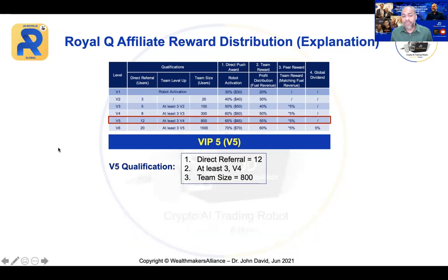So that's basically VIP4. Now, VIP5, you need to qualify. To qualify, you got 3 criteria. One is direct referral, you need 12. So 8 plus 4, you got 12. At least 3 V4. So now you need to raise 3 V4 and your total team size is only 800. Now remember, your V4, how many people does your V4 got? 300. 300 times 3 is 900. You already hit the team size. That's the reason why they want you to raise the V3, V4, and so on.